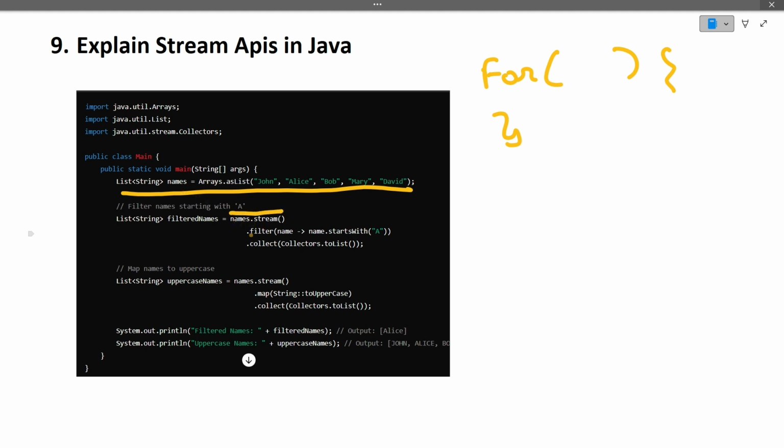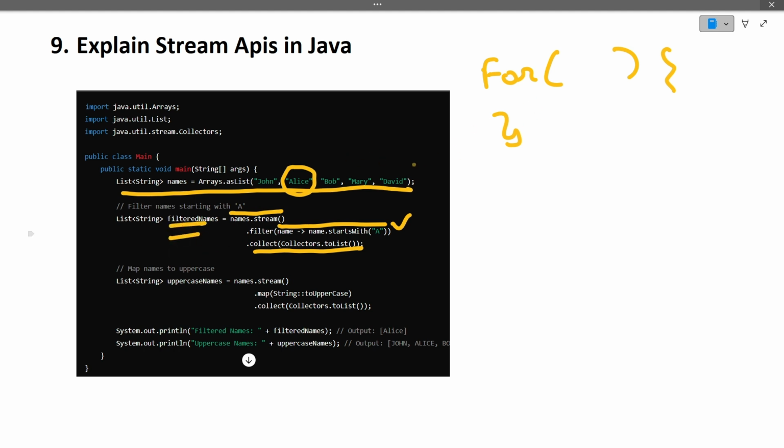Okay, then we are using an inbuilt function, filter. It filters these values based on this condition, that is, name dot starts with a. So how many names start with a? Only this one. So we are filtering this names array based on the operation we have passed in the filter, names dot starts with a, and then collectors dot toList. All those names which follow this condition will be collected into a new array, that is, filtered names.